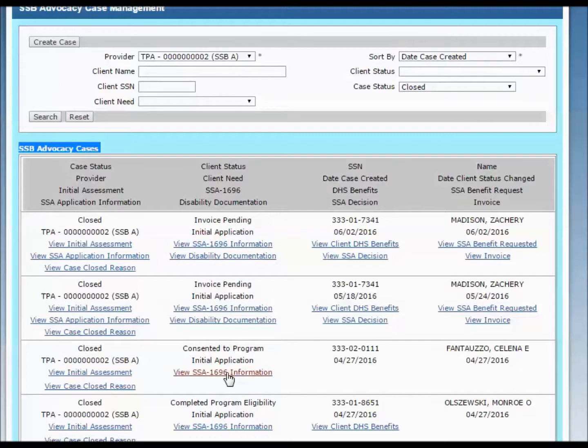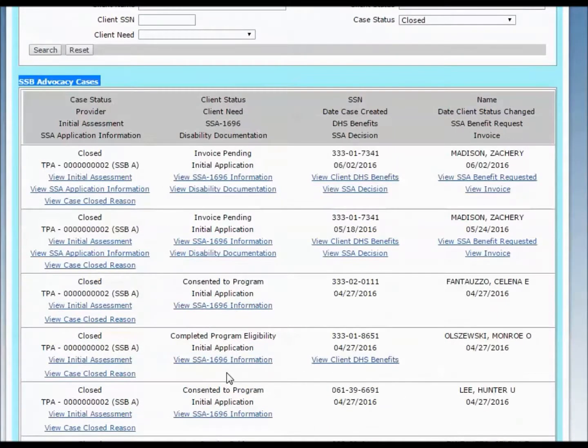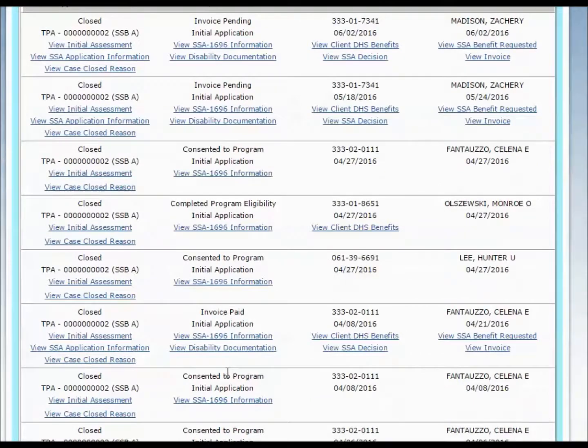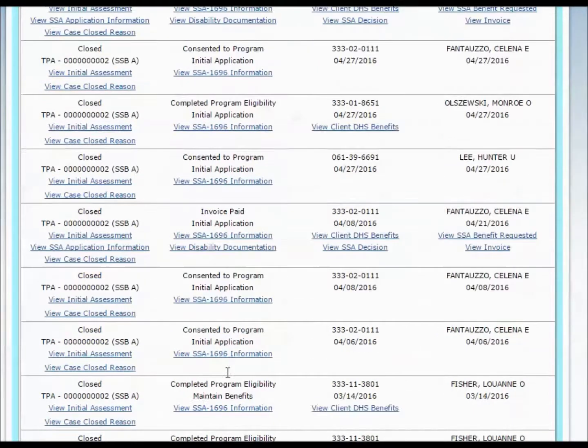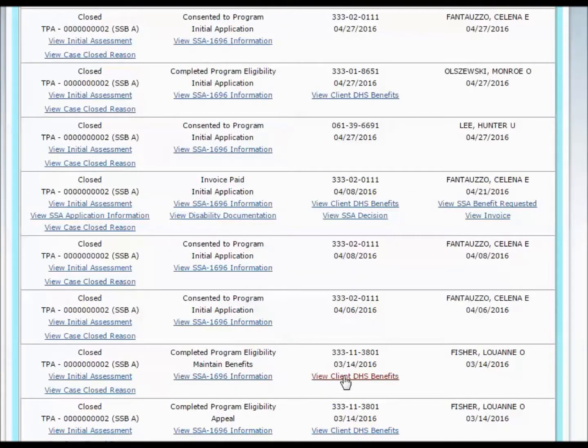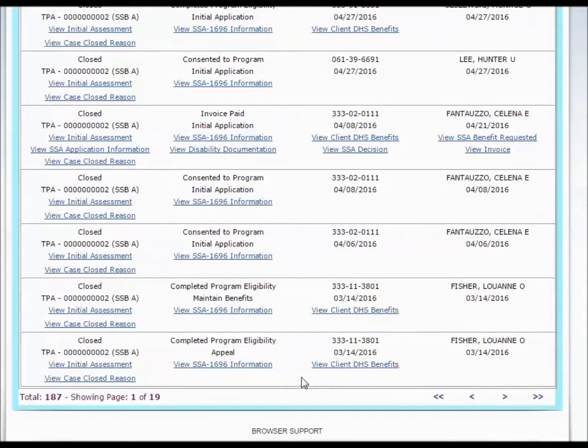As information is completed and saved on a page, the name of that page will display as a hyperlink in this area. Click on a link to view the information on that page. At the bottom of the page is the total number of cases for this search. Click the forward and backward arrows to move through the search results. Click the single arrows to move page by page, or click the double arrows to move to the first page of the search results or the last page of the search result.